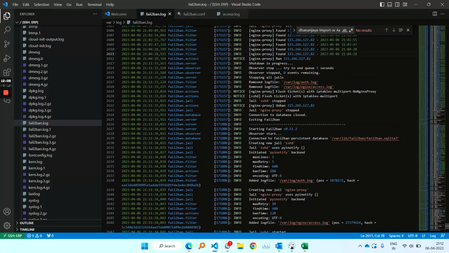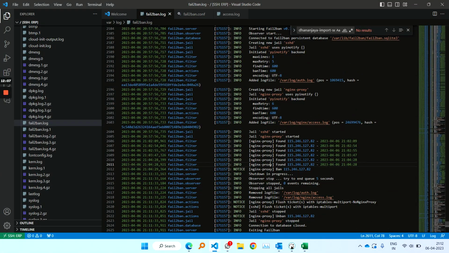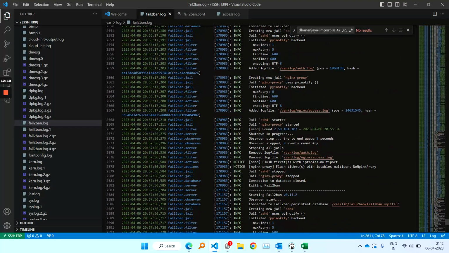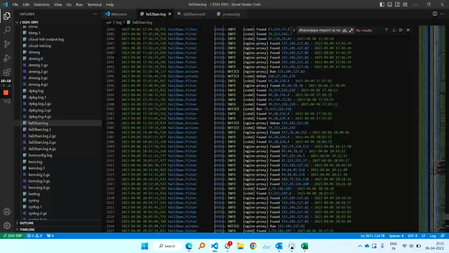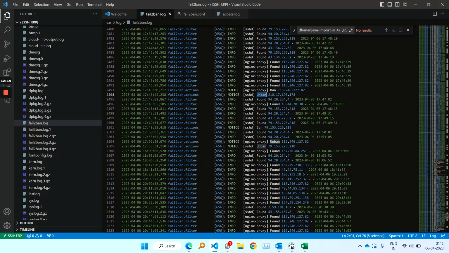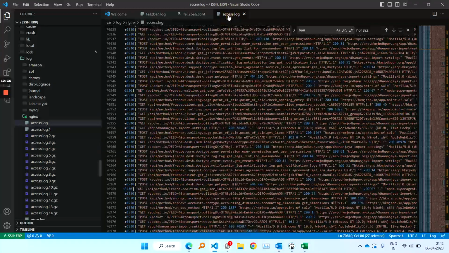So all those logs are recorded. You can see here this particular ban and unban. If you go here, you see unban. Here nginx proxy ban, and here it is unban. And between this, if you see, the time would be 10 minutes. Here if you compare with this, it will be 10 minutes. So like that, it keeps the record of how much time it has kept our request banned.